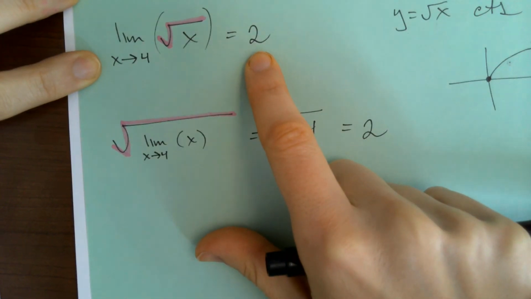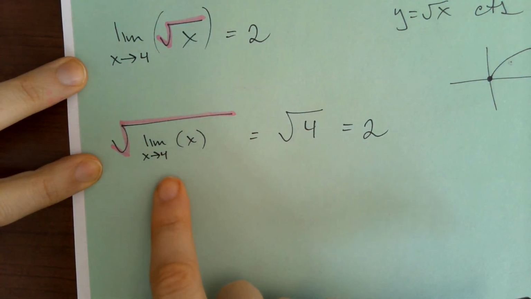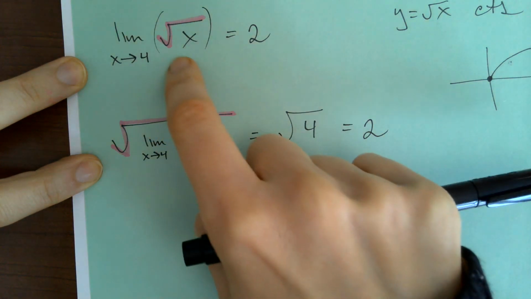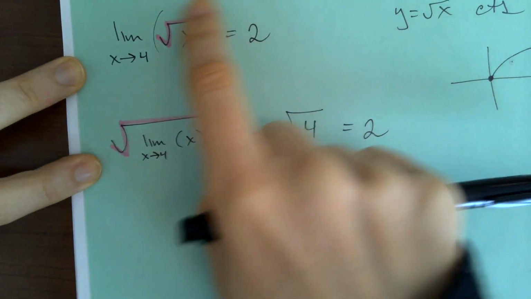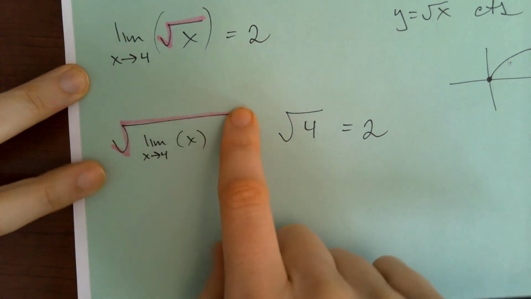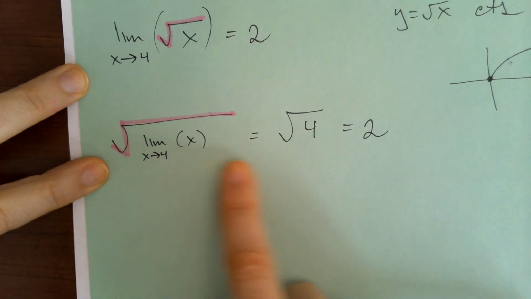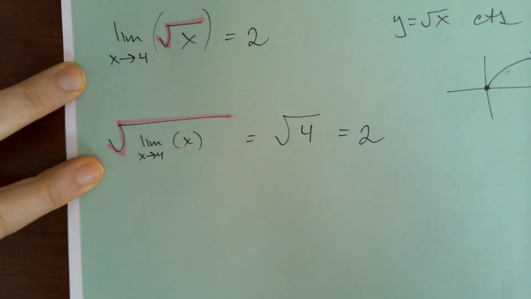But, guys, we get the same answer if we put the limit inside. If we take this radical and we put it outside of the limit, we get the same thing. So radical of the limit as x approaches 4 of x, 4 just goes in for the x, and we get 2. All right, so there's that.